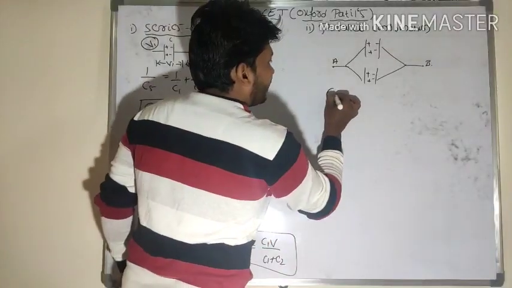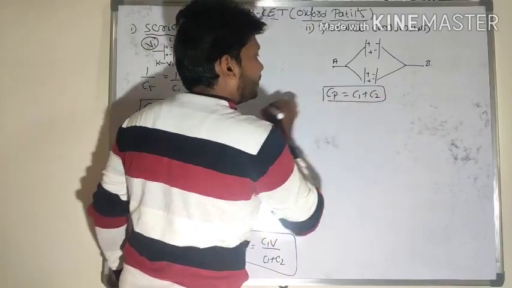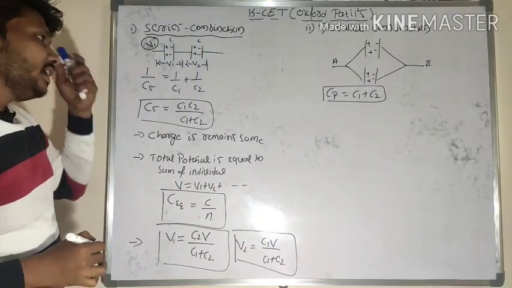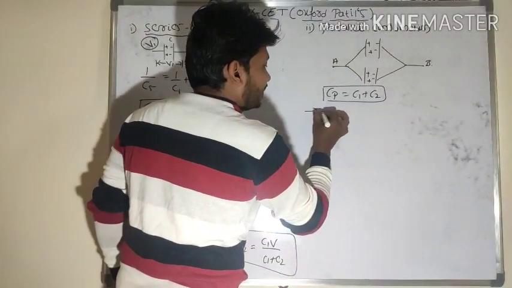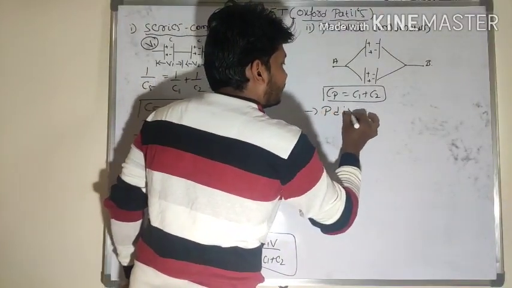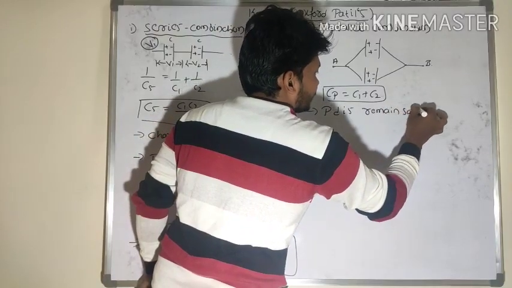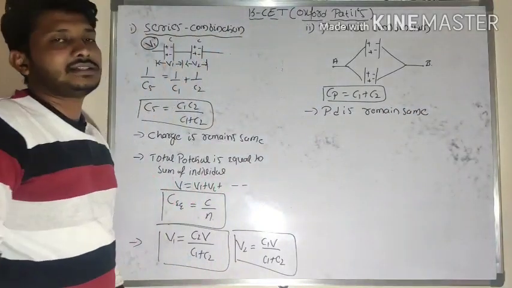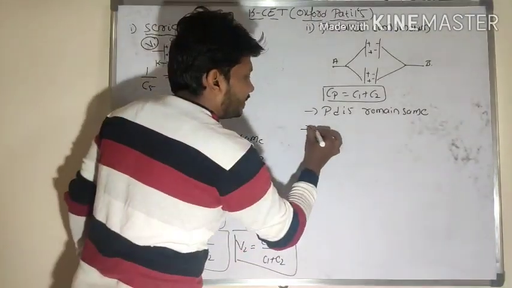So what is the effective capacitance in parallel combination? C of P is equal to C1 plus C2 here. In case of parallel combination, which physical quantity remains the same? The potential difference remains the same.